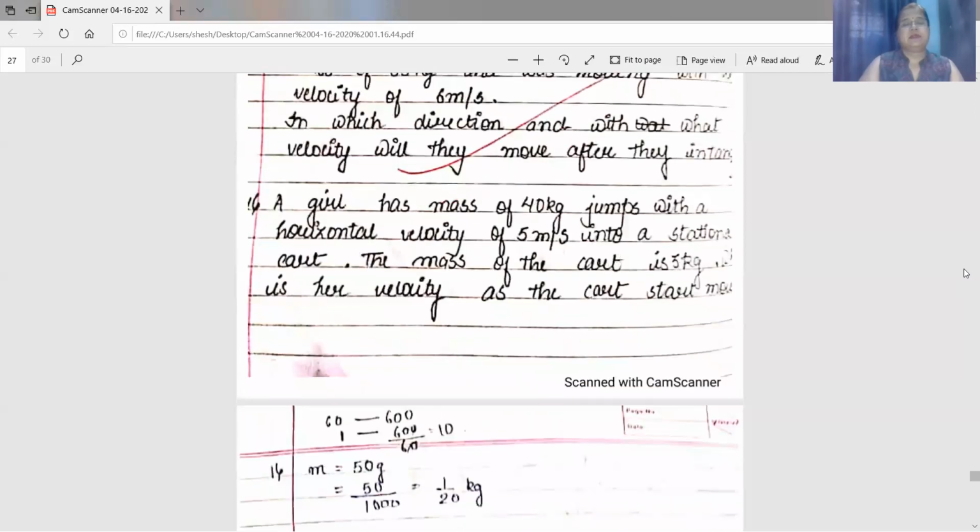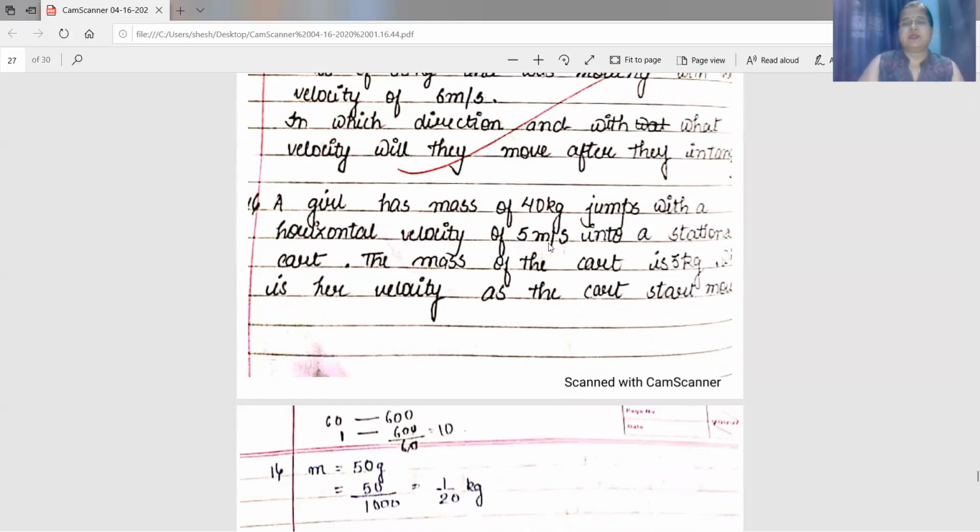Now next is the last question. A girl has a mass of 40 kg, jumps with a horizontal velocity of 5 meter per second into a stationary cart. The mass of the cart is 3 kg. What is her velocity as the cart starts moving? Here the mass of the girl is 40 kg.